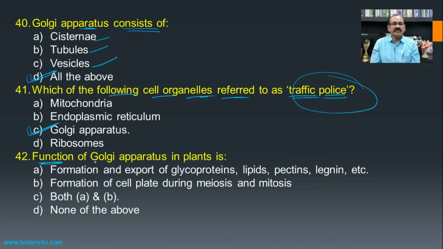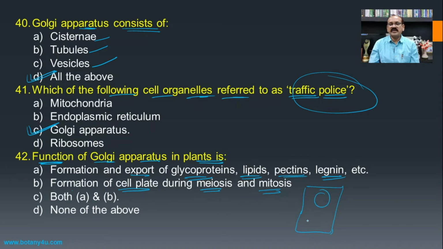Then, the function of the Golgi apparatus in plants: it is responsible for the formation and export of glycoproteins, lipids, pectins, lignins, etc. In addition, it forms the cell plate during meiosis and mitosis.